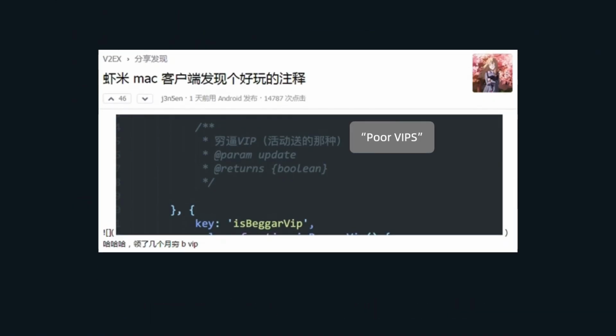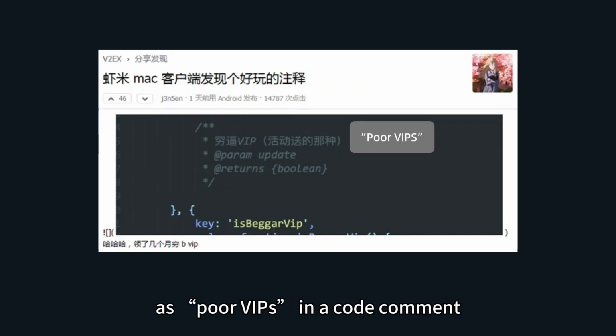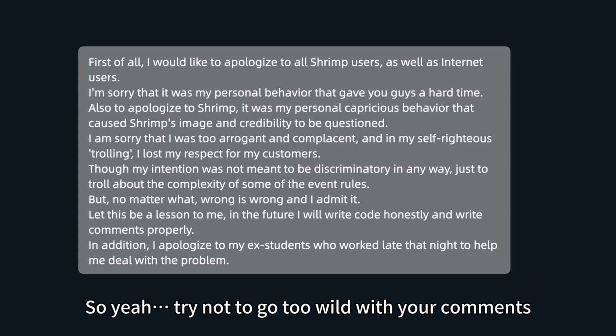In 2017, a developer at Xiaomi Music labeled free VIP users as "poor VIPs" in a code comment. When users discovered it, it caused backlash, and the developer had to apologize, saying they would write proper comments from now on. So yeah, try not to go too wild with your comments.